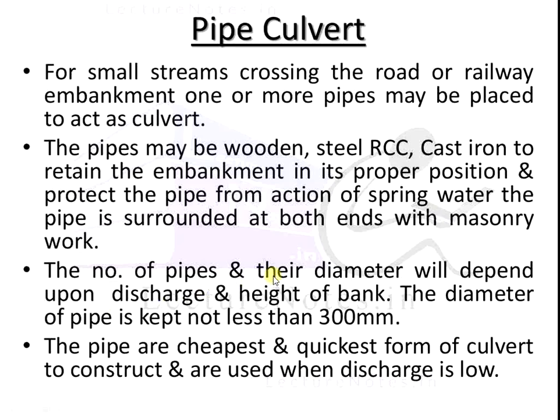Next, the number of pipes and their diameter will depend upon the discharge and height of the bank. The diameter of the pipe is kept not less than 300 mm. The most important point is that how many pipes we construct depends on the discharge, the requirement of the area or site, and the height of the bank, but the minimum diameter of the pipe is 300 mm.